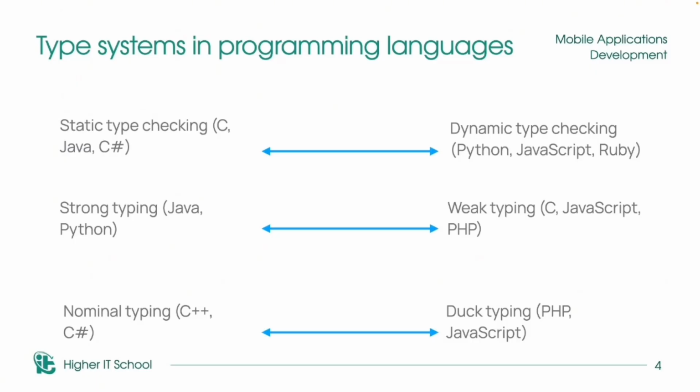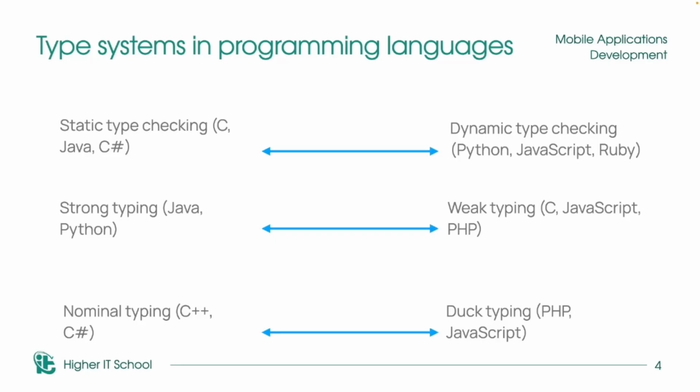That's why some hard and complex systems like banking systems usually develop in the static type languages like Java or C Sharp. The next reason how we can divide our languages is strong typing and weak typing. What does it mean? Strong typing stands out in that the language does not allow mixing different types in expressions and does not perform implicit automatic conversions.